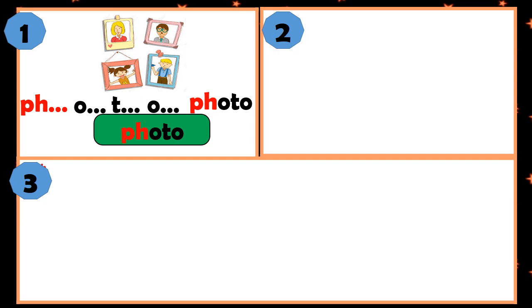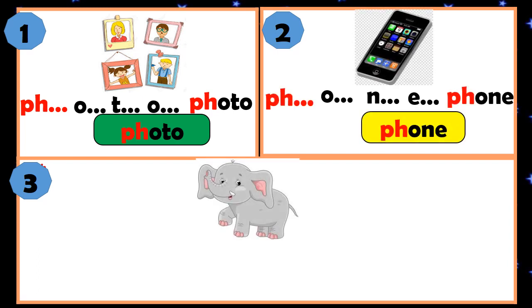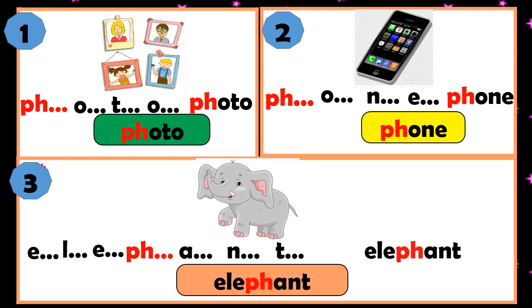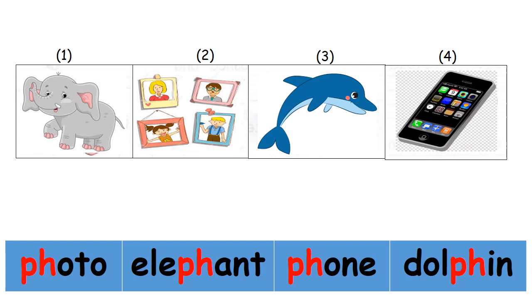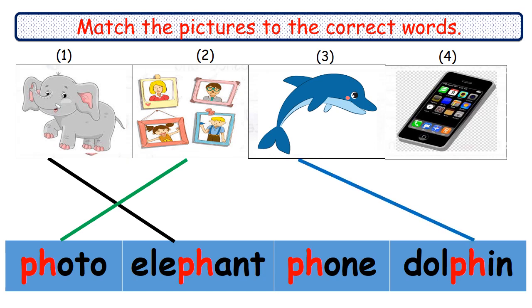photo. Photo. Number 2 is phone. Phone. Number 3 is elephant. Elephant. Very okay. What is picture number 1? It's elephant. How about picture number 2? It's photo. Number 3, dolphin. Number 4, phone.